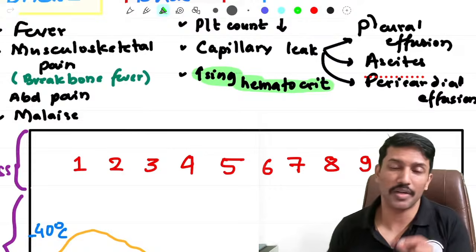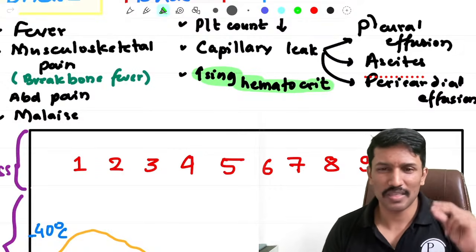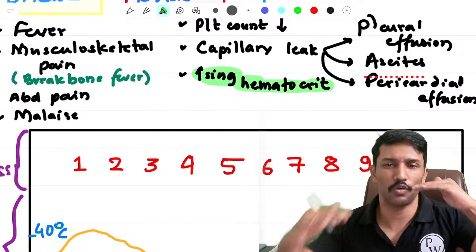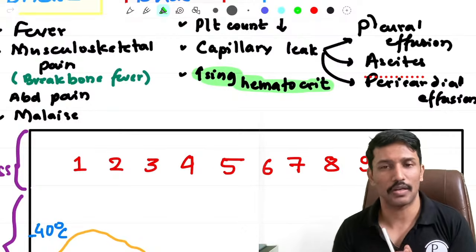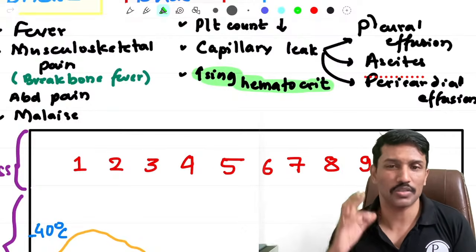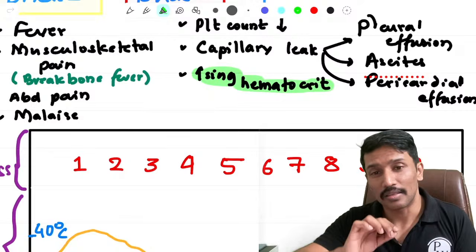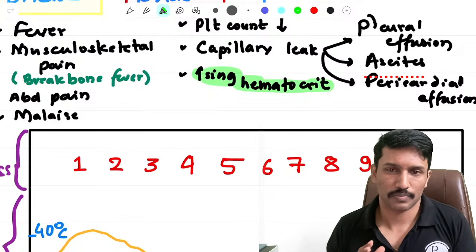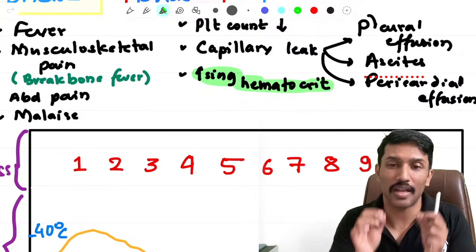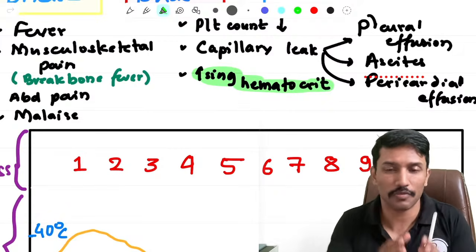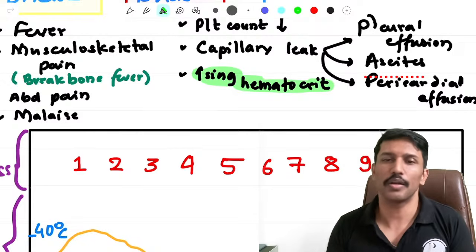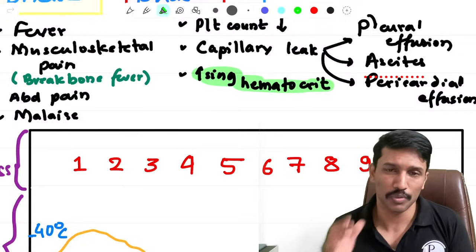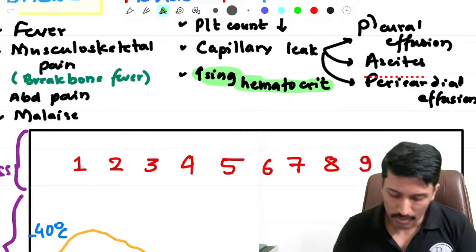More important than monitoring the platelet count, because if you see hematocrit has jumped more than 20% from the previous or baseline value, you know that significant hemoconcentration has happened, significant plasma leak has happened through the capillary dysfunction. So you need to give them adequate fluid resuscitation. If you do not give sufficient fluids, they will get into dengue shock syndrome and you may end up losing them.